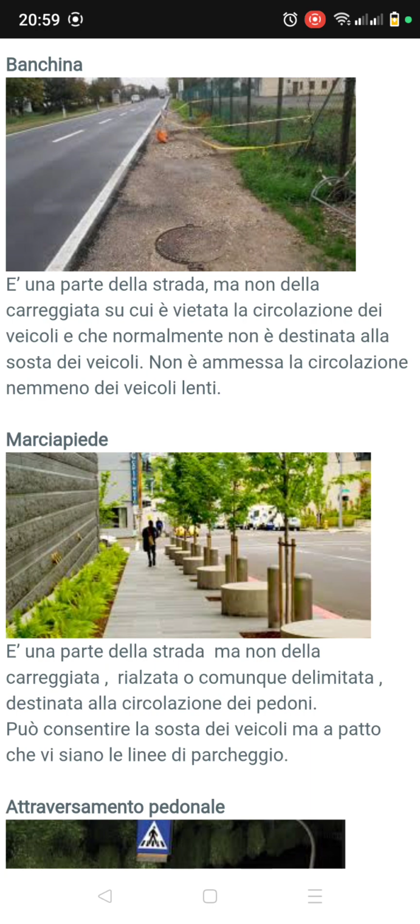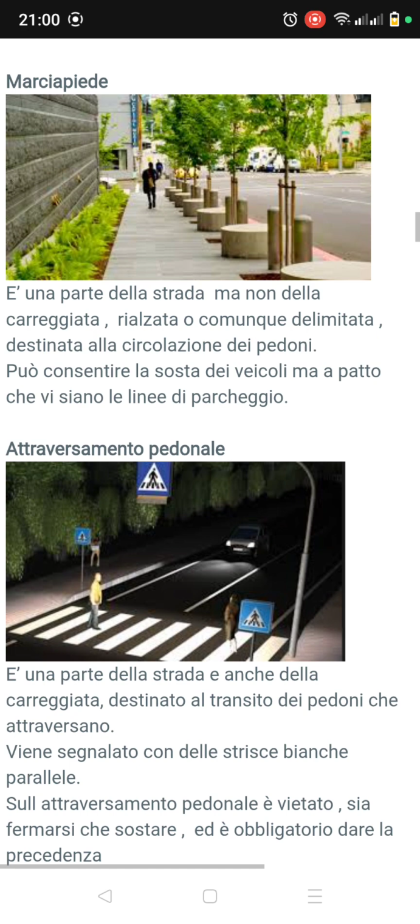So these white lines here are used to separate the carreggiata from the edge. This white continuous line, strisce continue, is used to separate the carreggiata from the edge. So the edge, which is the Bankina, is outside the carreggiata, not inside the carreggiata. So let's go to the next lesson, which is marciapiedi.